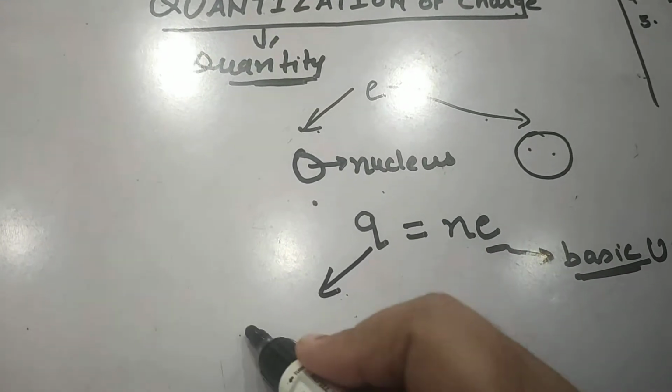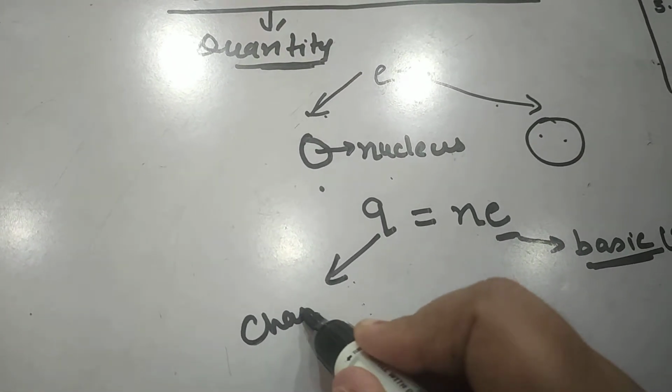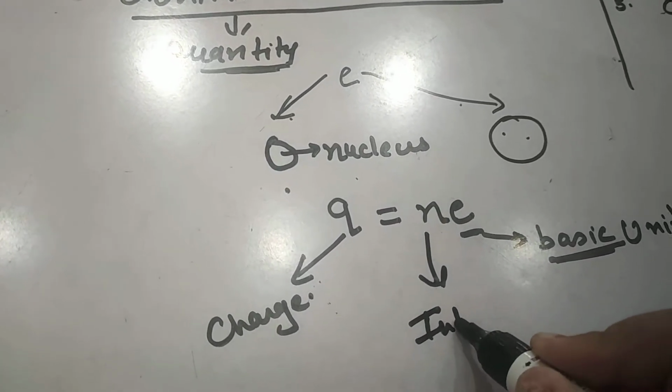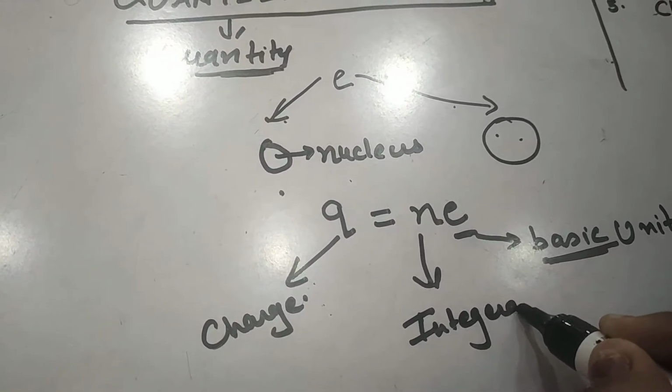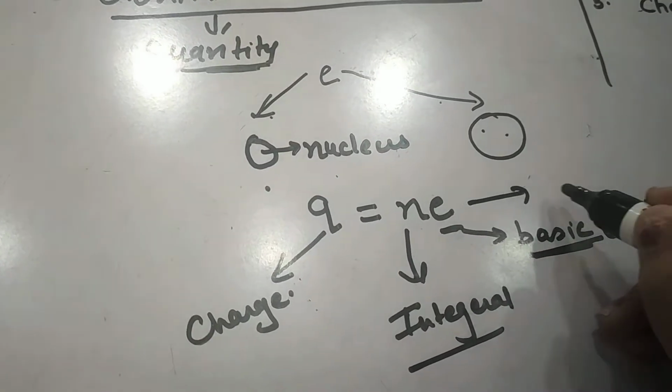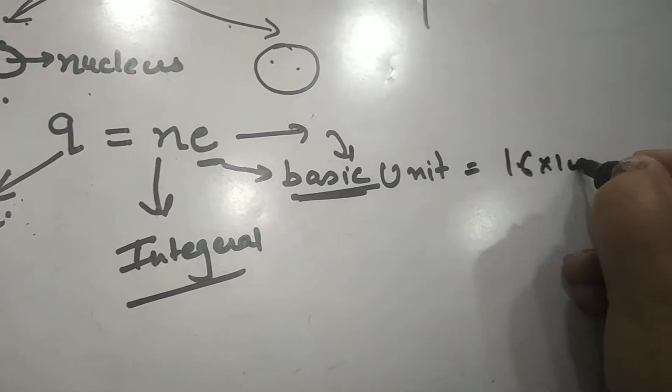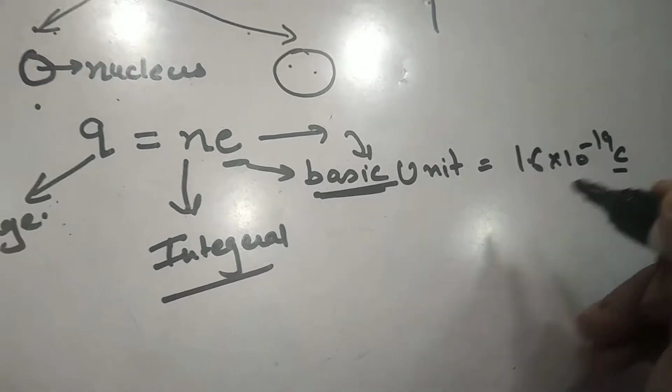Q = ne. Here Q is the charge on the body, n is the integral multiple, and e is the basic unit of charge, which is 1.6 × 10^-19 coulomb, right?